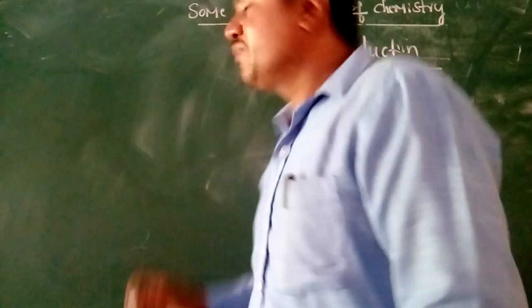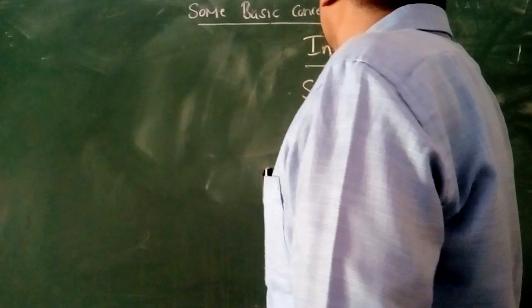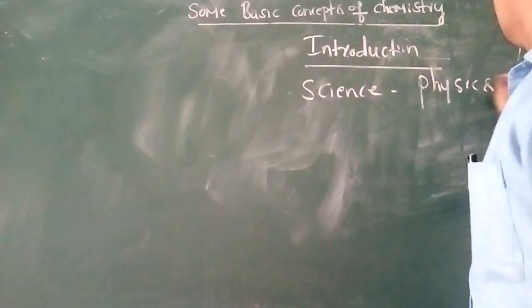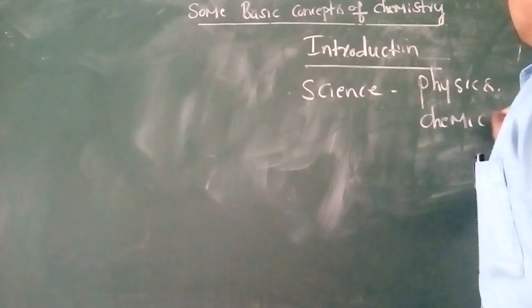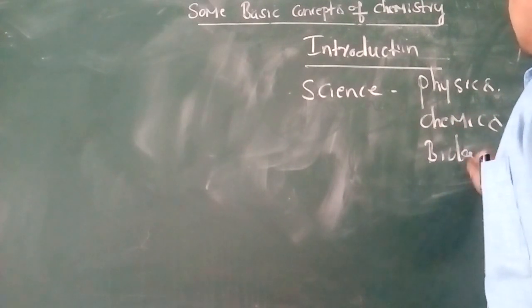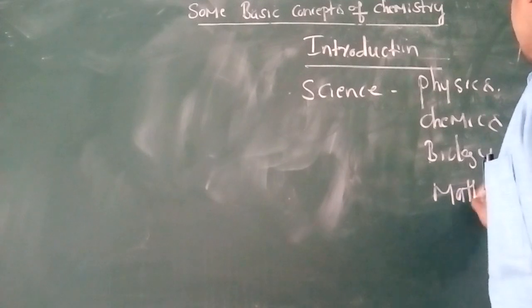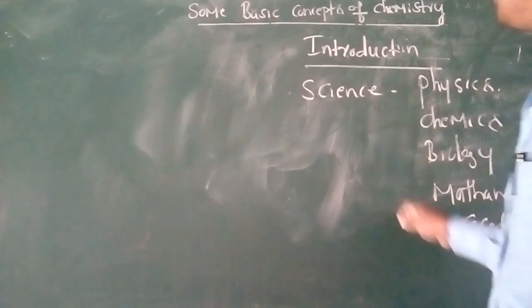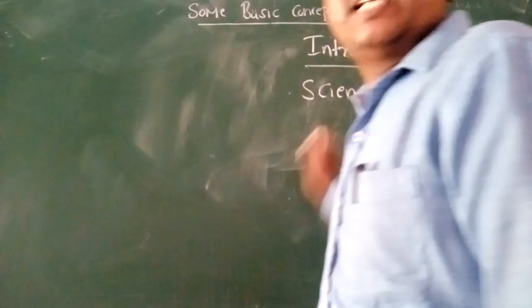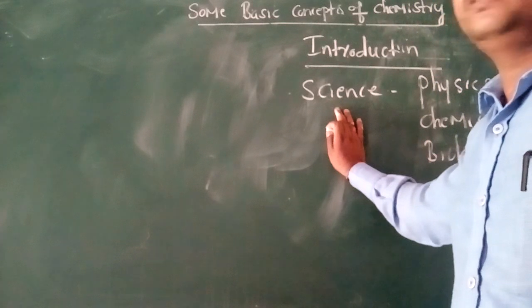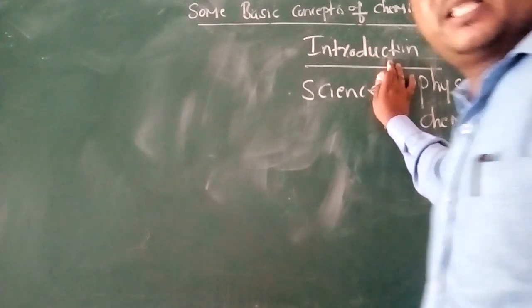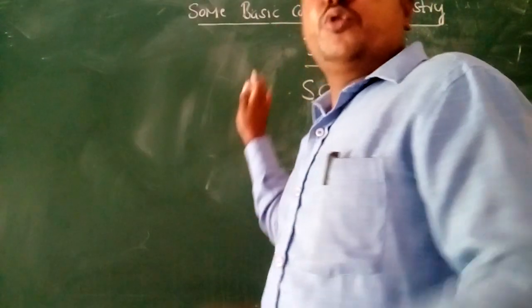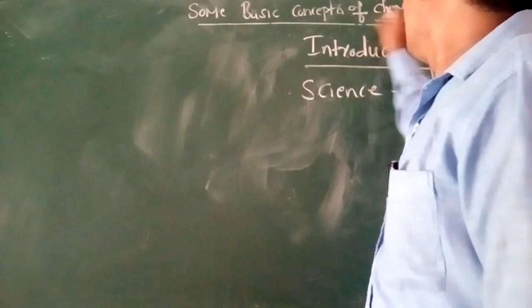This science can be further classified into physics, chemistry, biology, mathematics and geology. So these are the important branches that come under science. First, you should know what is chemistry.